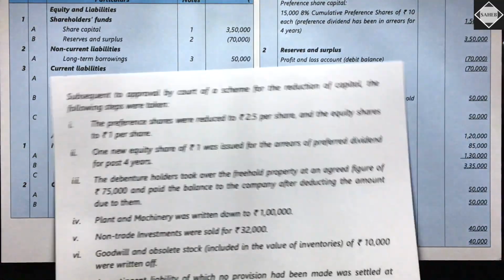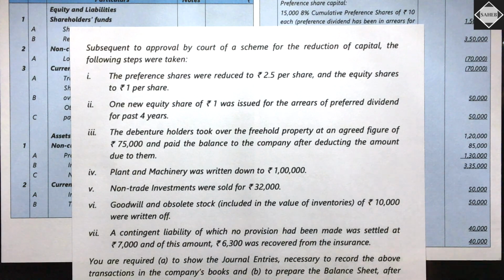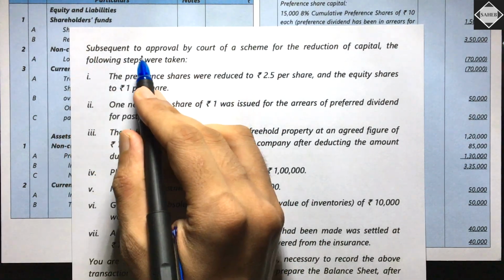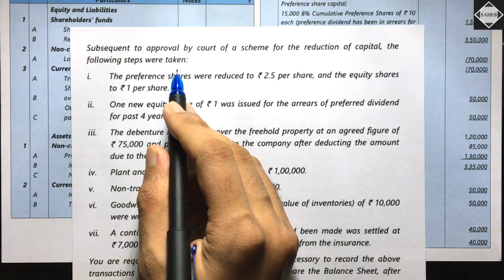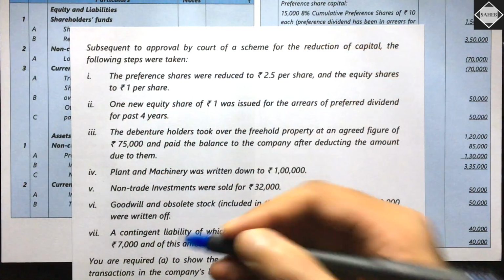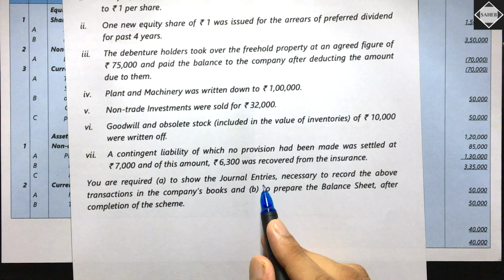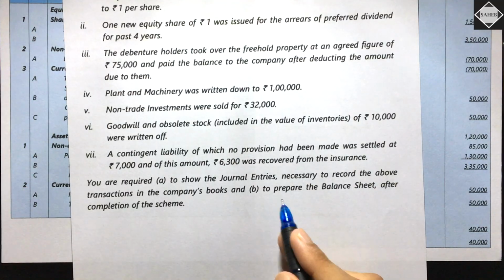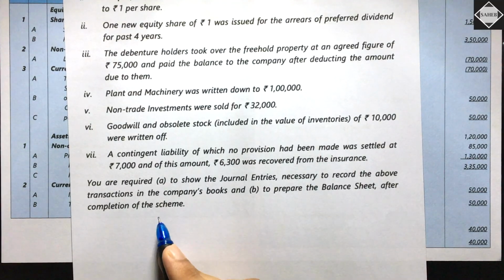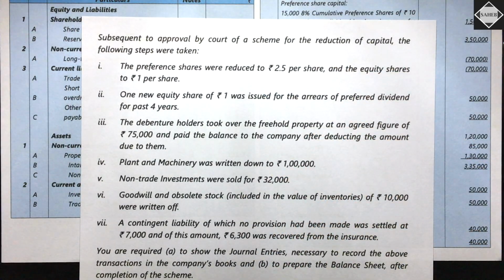Now here we have the scheme of internal reconstruction, the adjustments. Subsequent to approval by the court of a scheme for the reduction of capital, the following steps were taken. We have 7 adjustments over here. At last they are saying you are required to show the journal entries necessary to record the above transactions in the company's books and to prepare the balance sheet after completion of the scheme. We'll do that. One by one, let's go through this and pass the journal entries. Okay, let's begin.